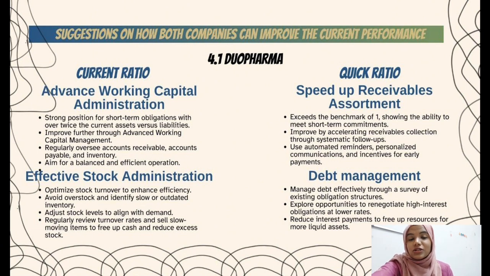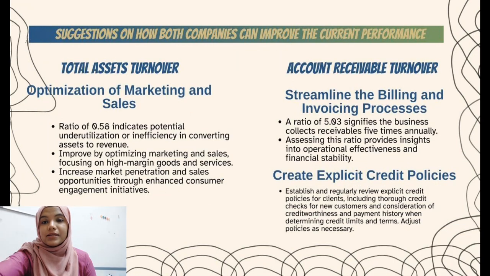The second suggestion is debt management. The company can manage the debt by reviewing existing obligation structures and investigating amazing chances to negotiate the exorbitant premium obligations at lower rates. Next is the total assets turnover. The suggestion is the optimization of marketing and sales.